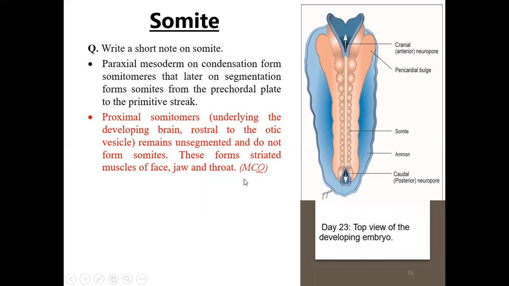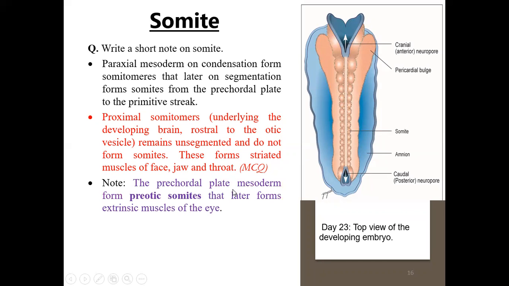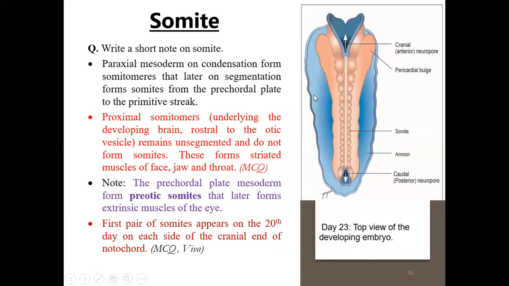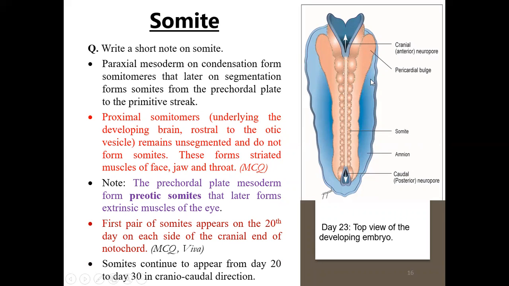So you are frequently asked from where the muscles of the face and the jaw and throat are derived. They are from the proximal somitomeres, which are unsegmented. Then the precaudal plate mesoderm forms preotic somites, which will form the extrinsic muscles of the eye. Then the first pair of somites appear on the 20th day on each side of the cranial end of the notochord. Okay.